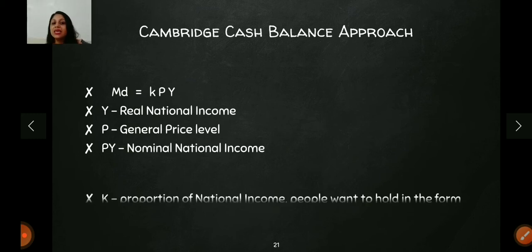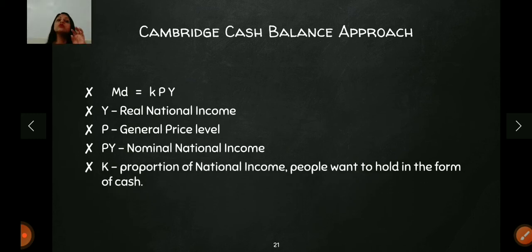And K, understand here, it is the proportion of the national income that people want to keep in the form of cash. अपनी इनकम का कितना percentage people want to keep in the form of cash. So this is a very simple theory. As per the Cambridge economists, the demand for money depends on the income of the country, because we're talking at the national level, right? So it is a certain portion of that, KPY.